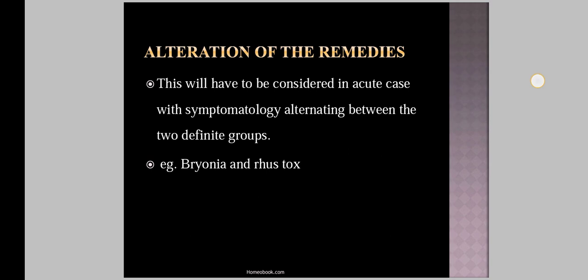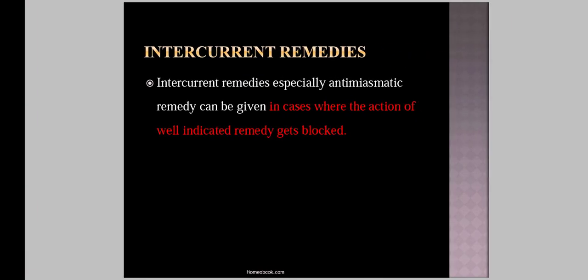The next type is the alteration of the remedies. When alteration of the remedies is indicated, this will have to be considered in an acute case with symptomatology alternating between two definite groups. That is, Bryonia can be alternated with Rhus tox, or Rhus tox can be alternated with Bryonia. So this can be needed in alteration of the symptoms, that is, alteration of the remedies.